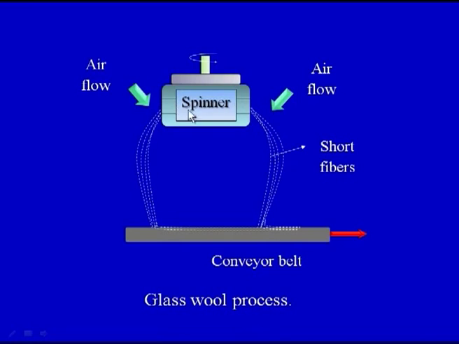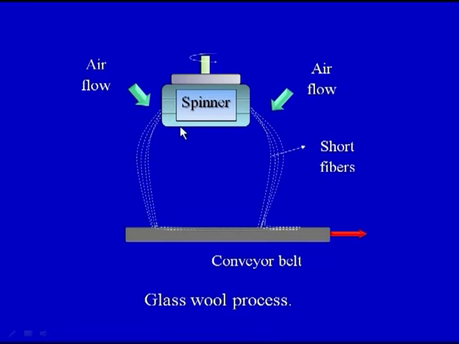So, a fairly simple diagram is given on your screen. This is the rotating head, or the spinner. The molten metal is present inside, and this is the rotation which is shown. When the spinner is rotating at a very high speed, it has a large number of holes present, and the molten glass is inside. I think I have earlier mentioned molten metal. It is not molten metal, it is molten glass, because we are discussing processing of glass. So, the molten glass is present inside the rotating head.